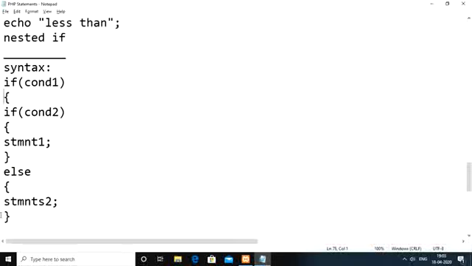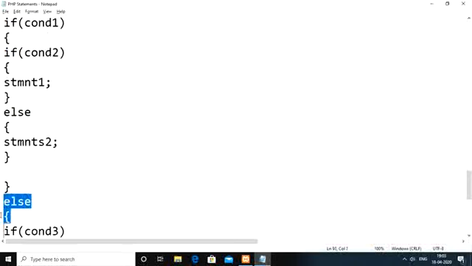Okay, so here the meaning of this particular flow is: when condition 1 and condition 2 are both satisfied, then we need to execute statements 1. When condition 1 is true and condition 2 is false, in that case we need to execute statements 2 here. When condition 1 is itself false, in that case we need to go for the outer else block.